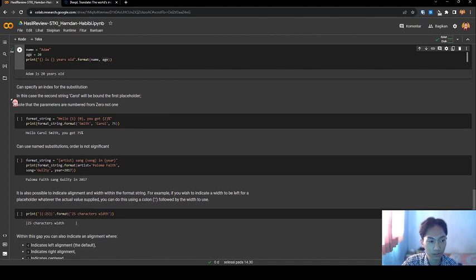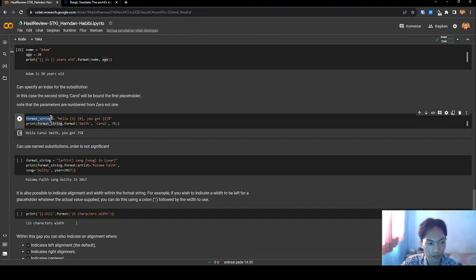You can specify an index for the substitution. In this case, the method string Carol will be bound to the first placeholder. Note that the parameter numbering starts from 0, not 1. Let's see the code. I have a variable format string, with the string Hello bracket 1, 0, and 2. If I run this code, let's see the result. Hello, Carol Smith, we got 70%. Let's see print format string, the format Smith, Carol, and 70%.